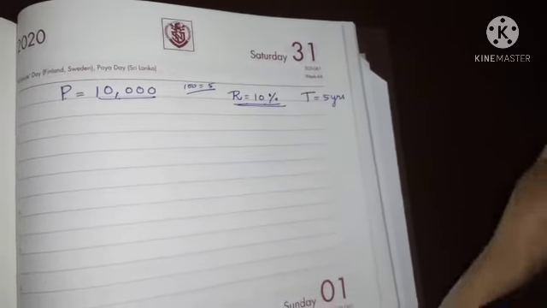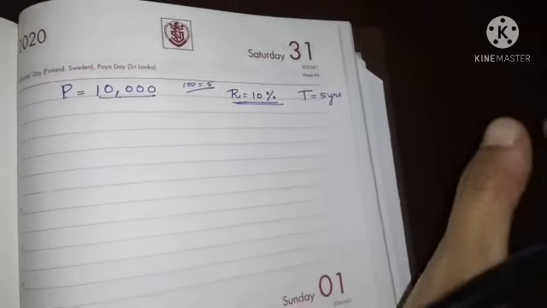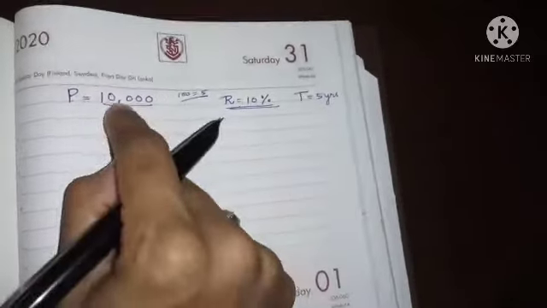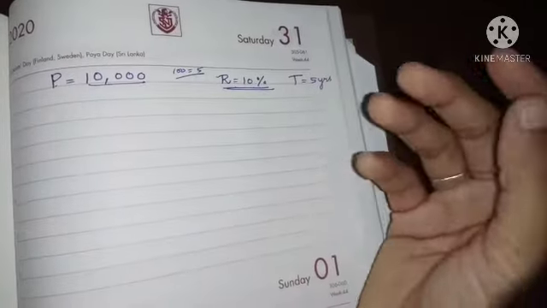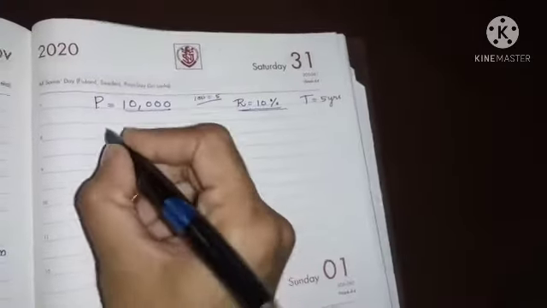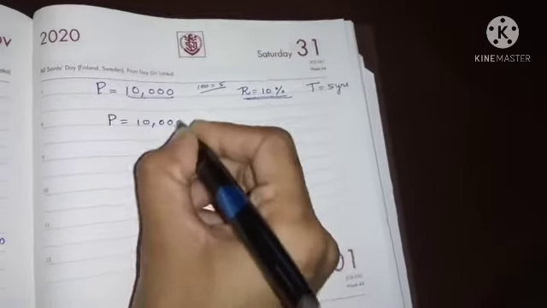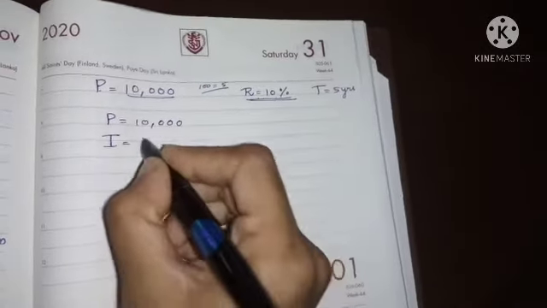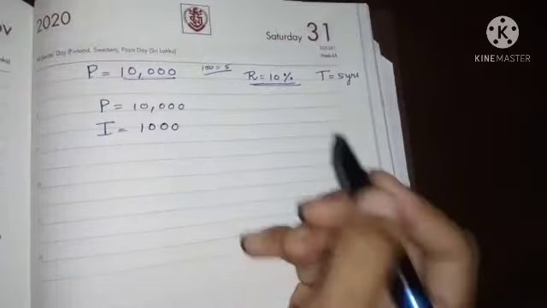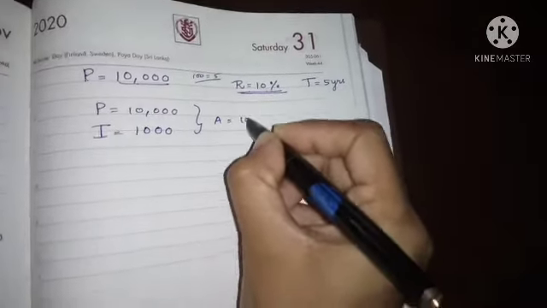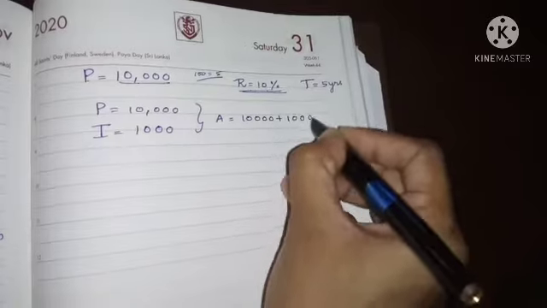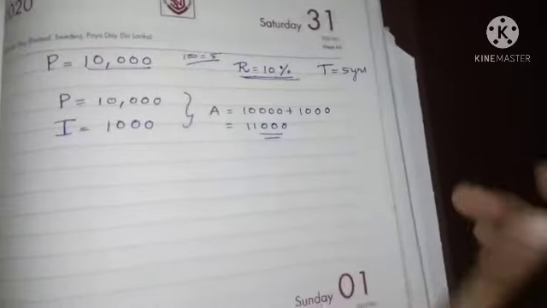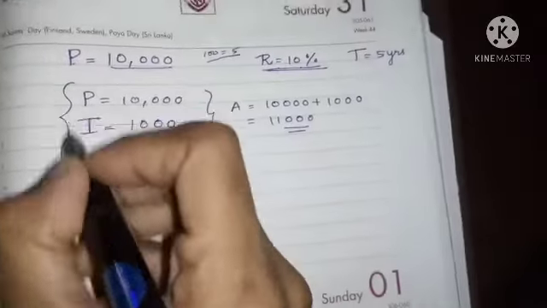How will we find simple interest? Along with the principal, you should add one particular value of interest, and we have to pay that at the end. So we'll consider the principal as 10,000. The interest is 10%, so you have to pay 1,000 rupees as interest. The amount will be 10,000 plus 1,000, which is 11,000 rupees you will pay at the end. This is for the first year.